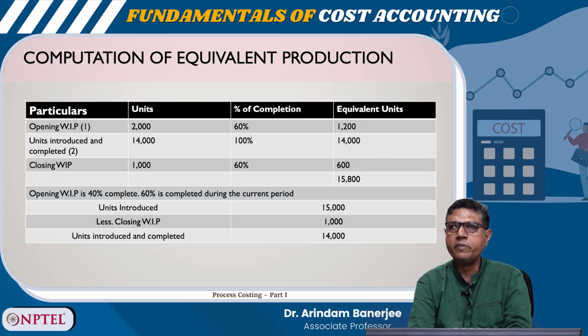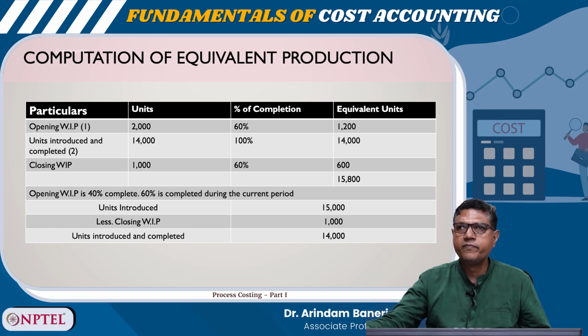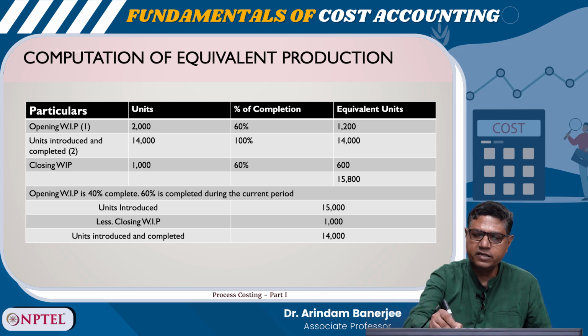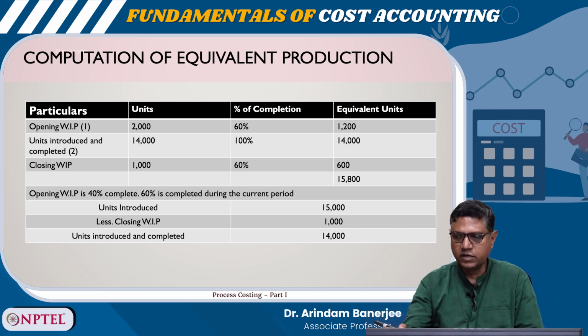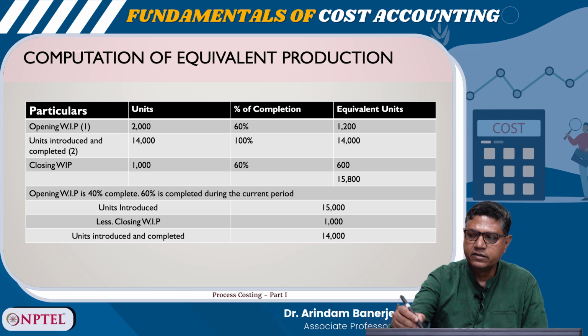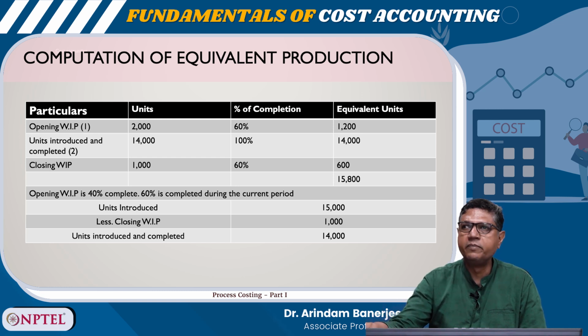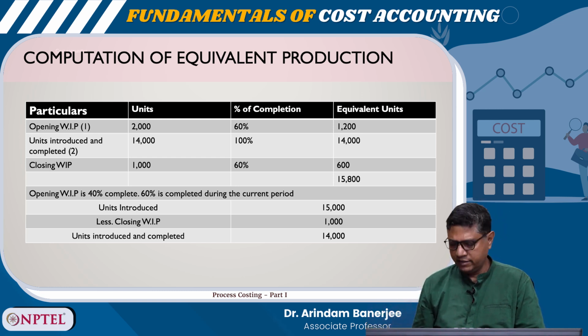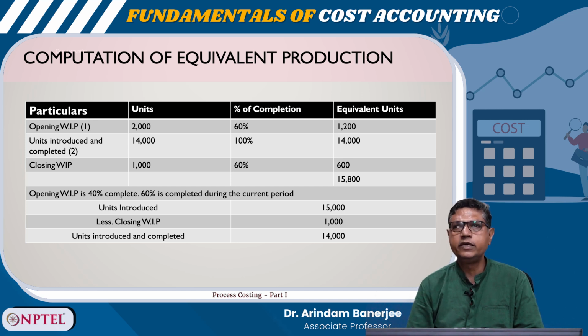So, the opening WIP is 2000, percentage of completion is 60%, so equivalent unit is 1200. Units introduced and completed 14,000, 100% complete. So, equivalent unit is 14,000 and closing WIP is 1000 units, percentage of completion 60%.